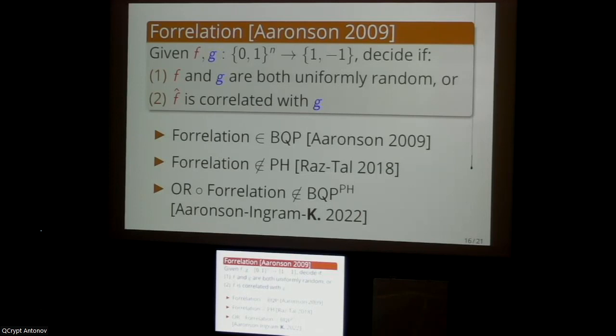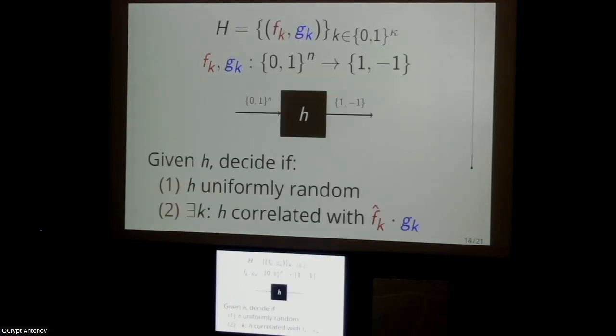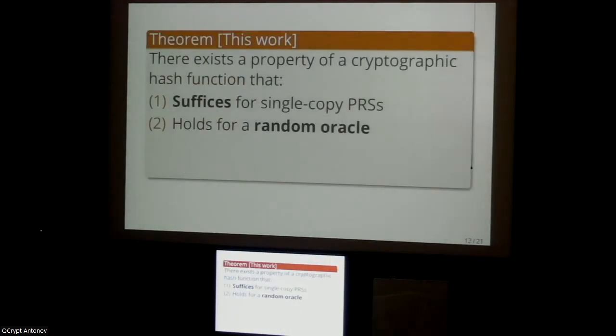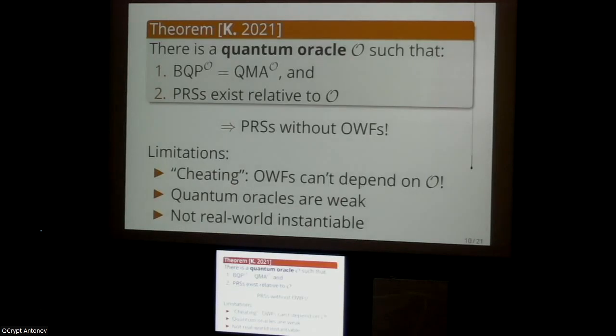In your earlier work, you showed that pseudorandom states exist relative to a Haar-random unitary oracle. Do pseudorandom unitaries exist relative to such an oracle? That's true. Even though I only mentioned pseudorandom states, this result also achieves pseudorandom unitaries. And it's actually still open to construct pseudorandom unitaries relative to any classical oracle, as far as I know.